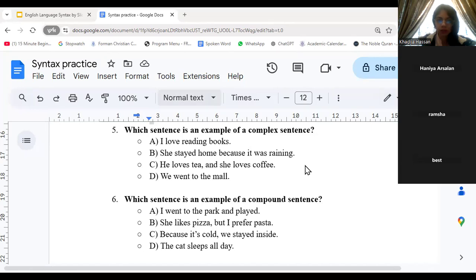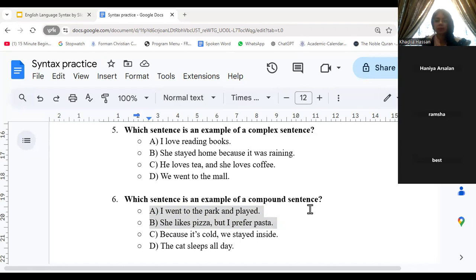I think Ramsha already sent it in. A and B are tied right now. So which one is it? Is it this or is it this? Right, so it is B.